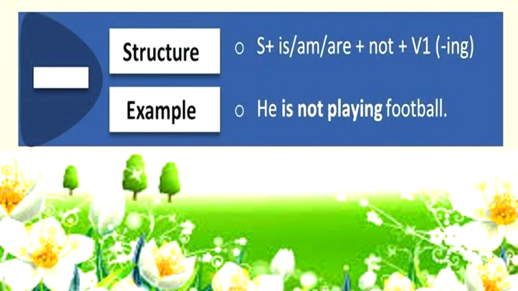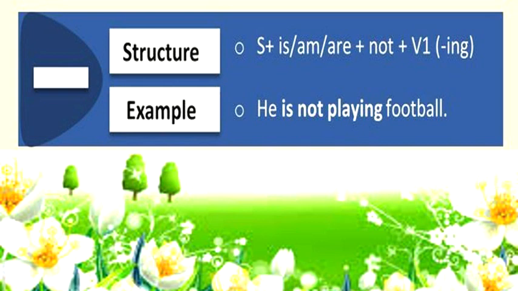Now let us understand the formation of negative sentences in present continuous tense. Now children, when we make negative sentences, not will come in our sentences.